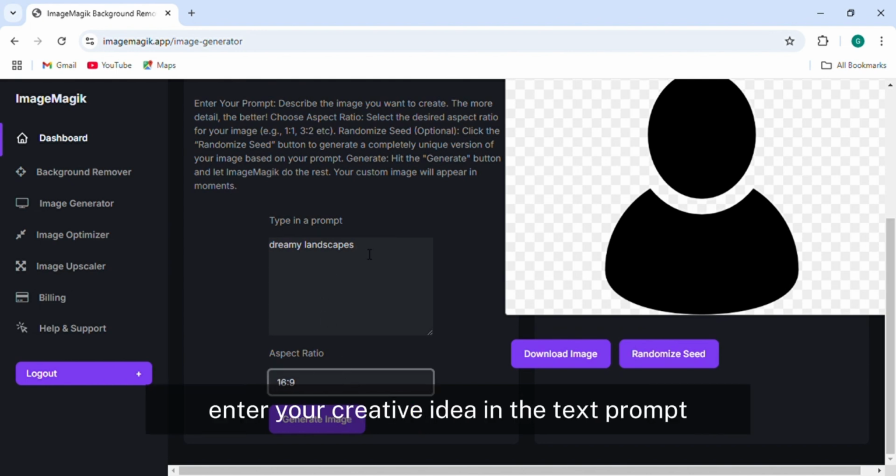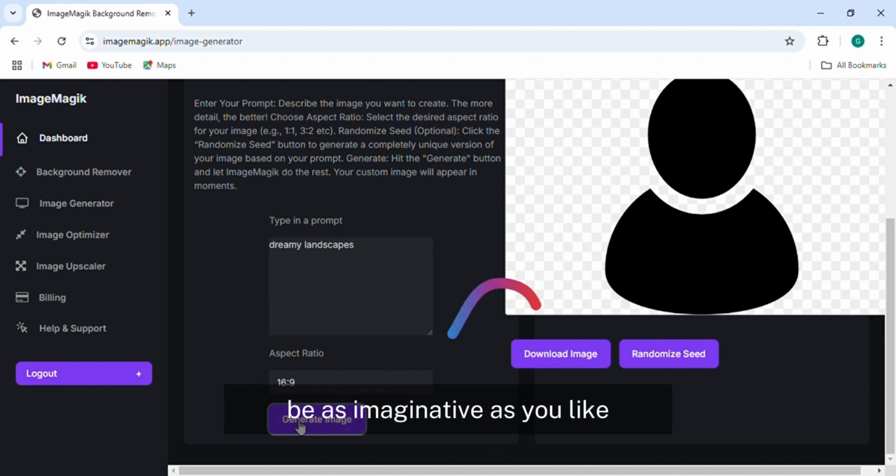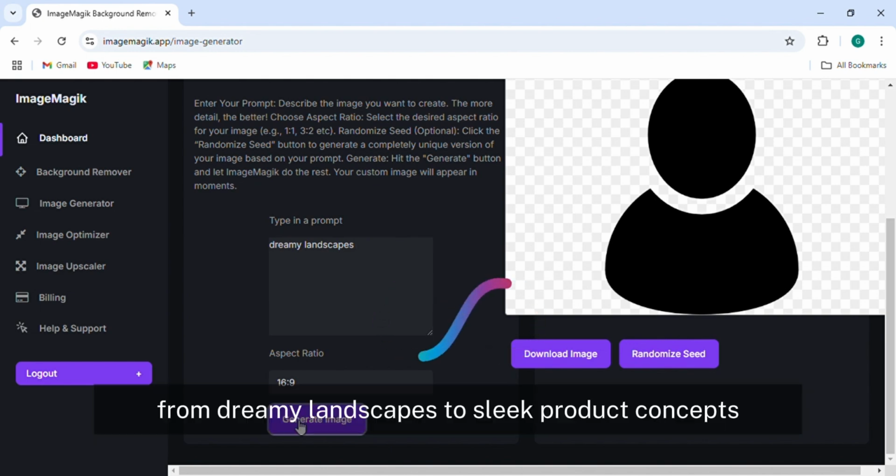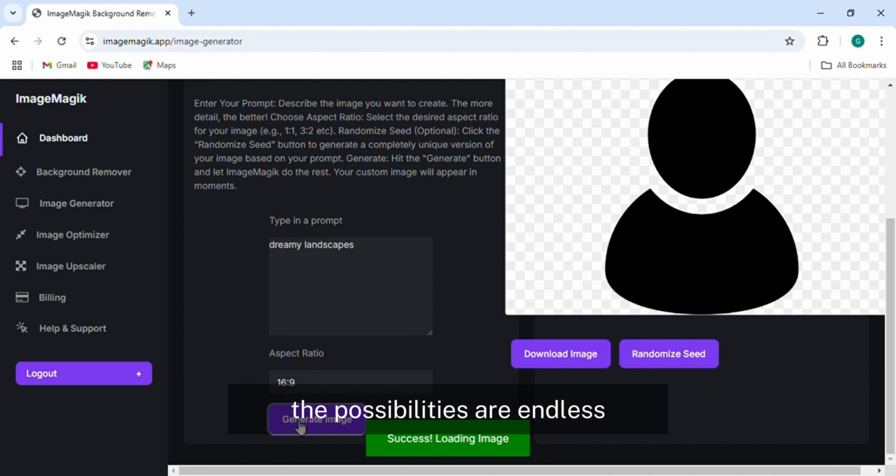First, enter your creative idea in the text prompt. Be as imaginative as you like. From dreamy landscapes to sleek product concepts, the possibilities are endless.